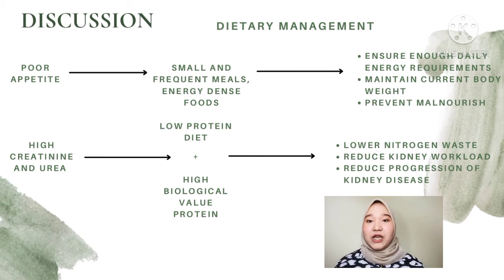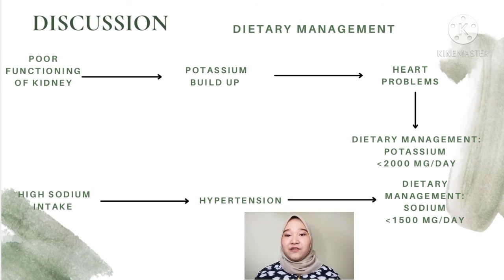Considering her current state of creatinine and urea profile, a low protein diet of 0.6 to 0.8 gram per kilogram per day with high biological value is recommended in order to lower the nitrogen waste product, which will eventually reduce kidney workload by reducing intraglomerular pressure and hence lowering the progression of kidney disease. Moreover, consumption of a low protein diet can also reduce the creatinine and urea level in the blood, thus reducing the susceptibility of renal insufficiency.